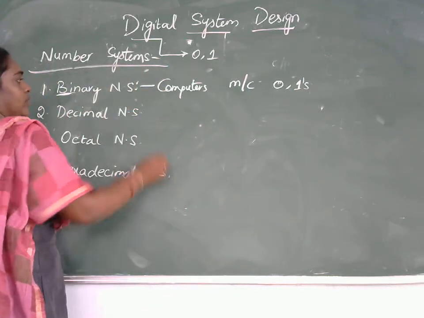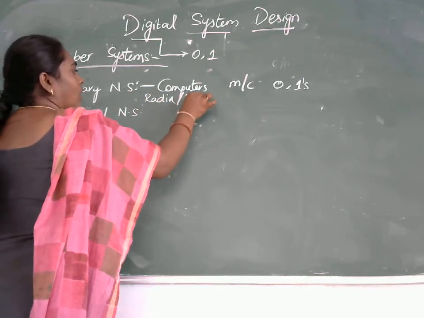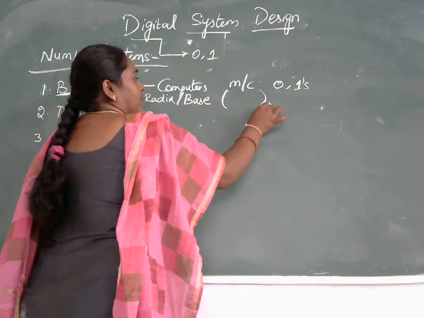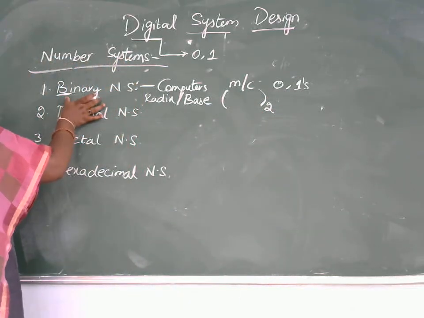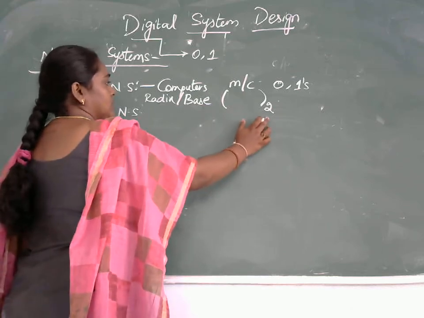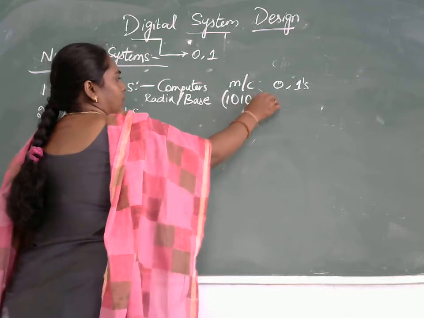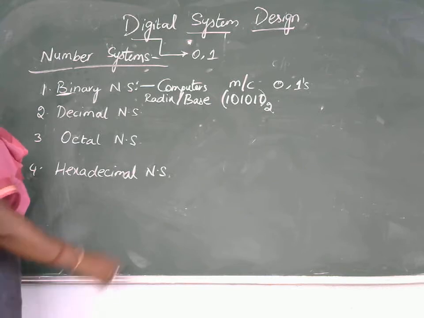And for each number system, we have a term called radix or base. The radix or base indicates how many digits are present in that particular number system. In the case of the binary number system, as it consists of only two numbers, 0 and 1, the radix or base of this number system is 2. The example for a binary number consists of digits of only zeros and ones.